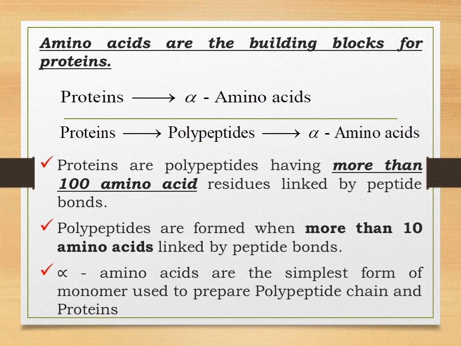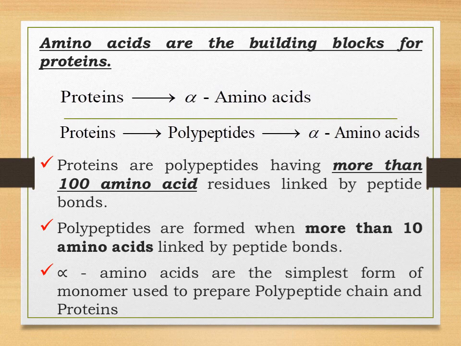So when a number of alpha amino acids are linked by peptide bonds, they give rise to polypeptides. Now let us understand what this peptide bond is. Proteins are polypeptides having more than 100 amino acid residues linked by peptide bonds.